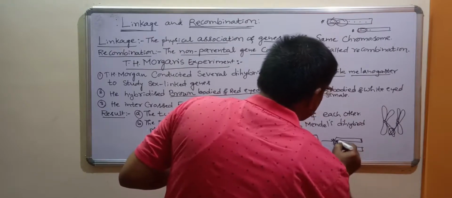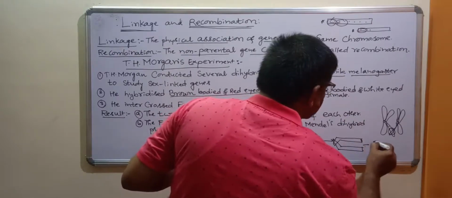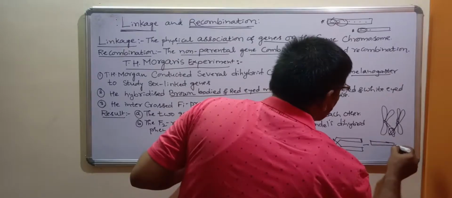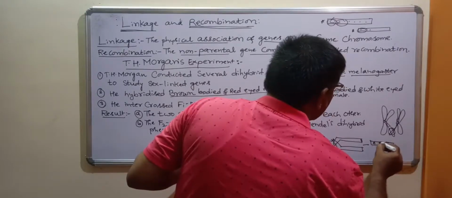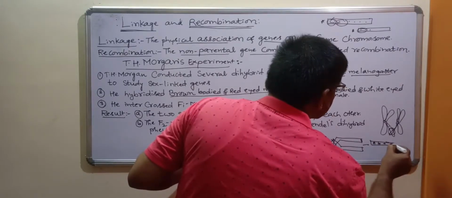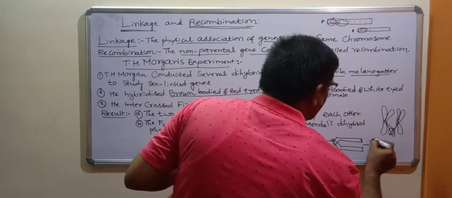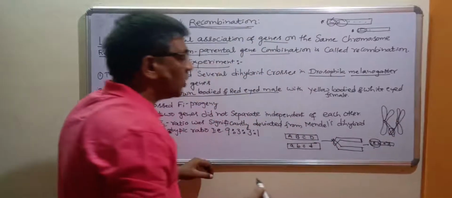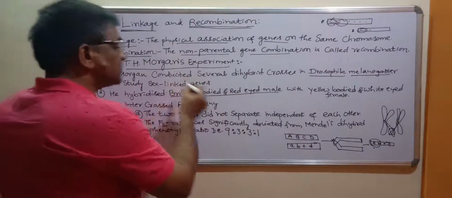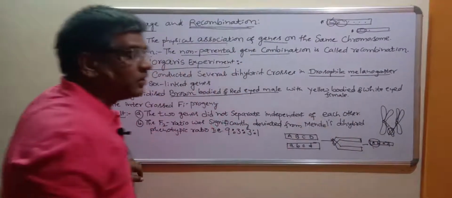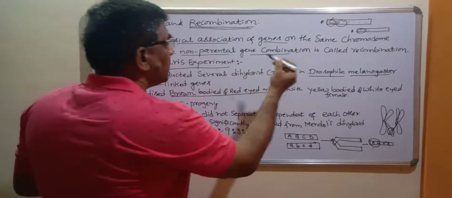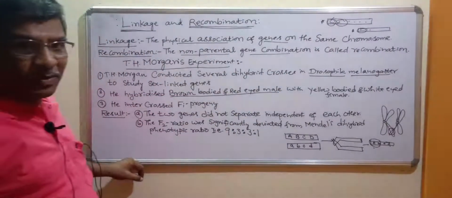It results in a non-parental combination: capital A, small b, small c, small d. This capital A, small b is a non-parental combination of genes. So the process of generation of a non-parental gene combination is called recombination.